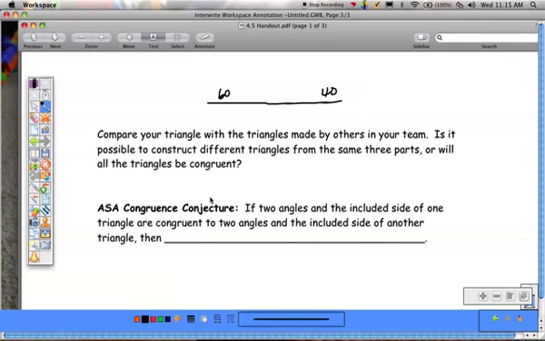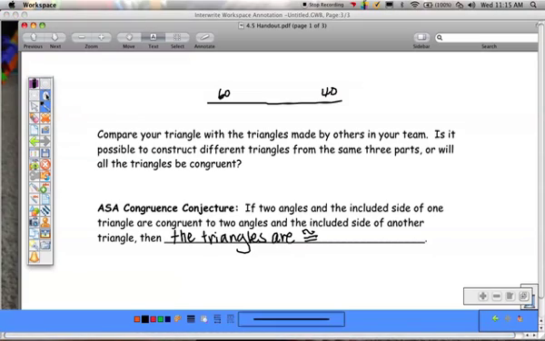They actually will be the same. So the angle, side, angle congruence conjecture: if two angles and the included side of one triangle are congruent to two angles and the included side of another triangle, then the triangles are congruent. So they're exactly the same. All the corresponding sides are the same and all the corresponding angles are the same.